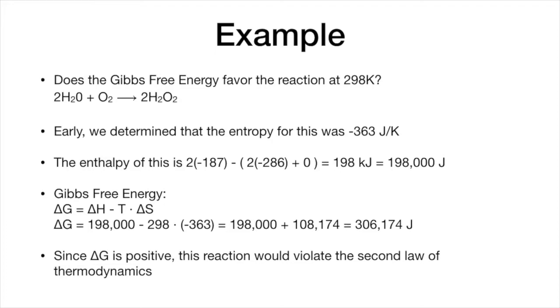So the Gibbs free energy is our delta H, which is a positive 198,000 joules, minus the temperature in Kelvin times the entropy, and that yields a number that is our Gibbs free energy. And since our Gibbs free energy is positive, this reaction would violate the second law of thermodynamics, so it would not be possible.